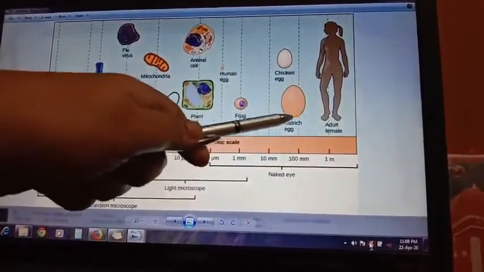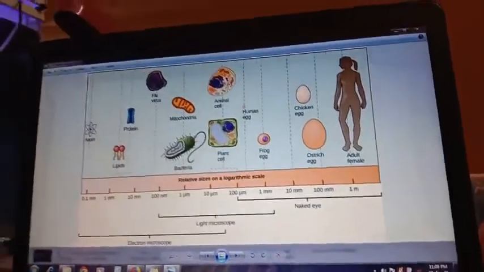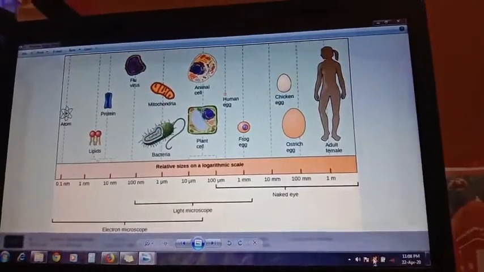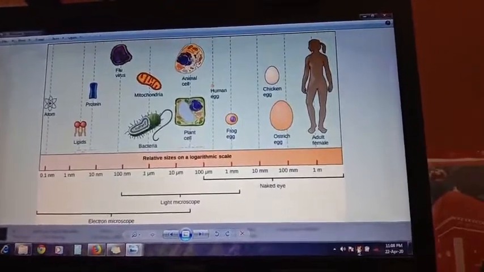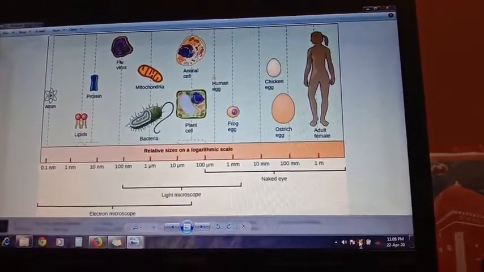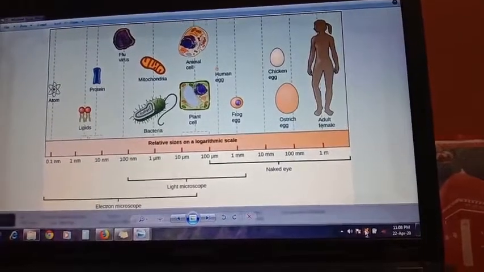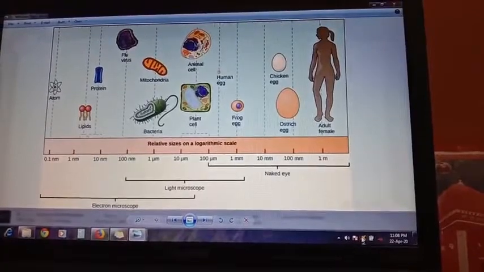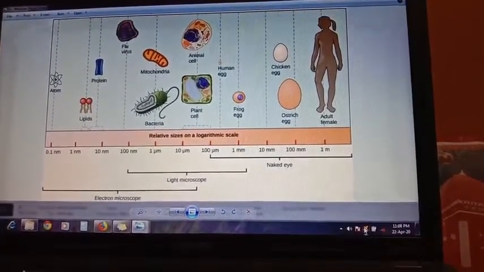Here you can see it is the largest egg, which you can see with your naked eye. You don't have to use any microscope to see that ostrich egg. The size of the ostrich egg is 170 by 135 millimeter. In our body, the longest cell is the nerve cell.